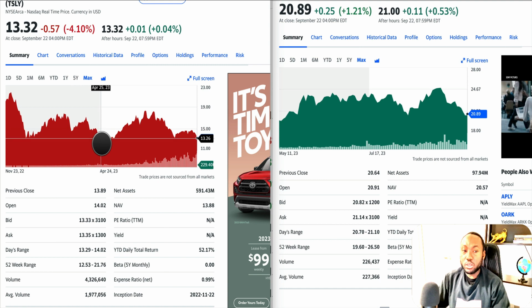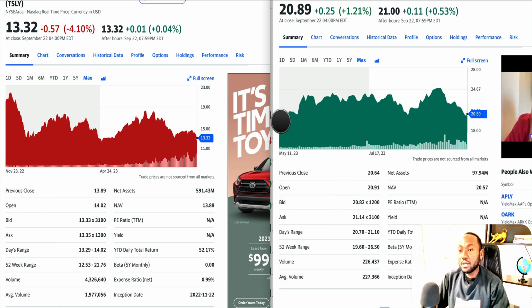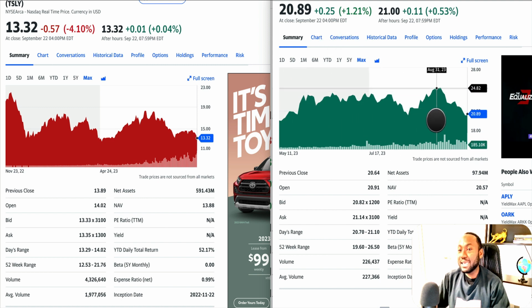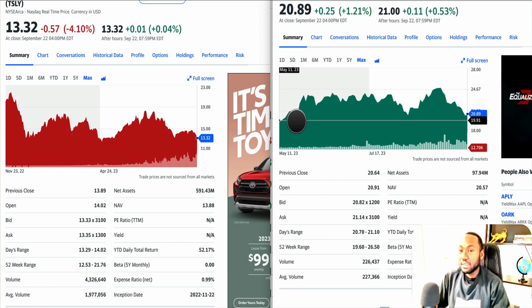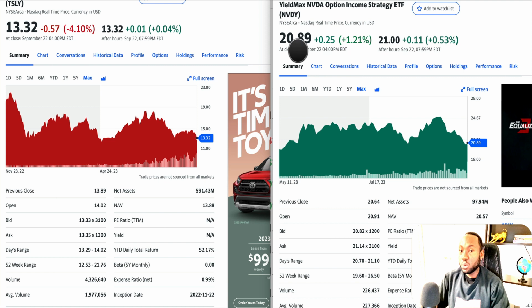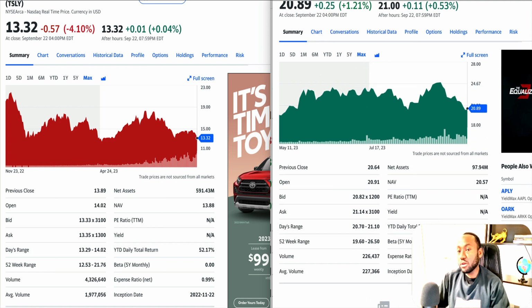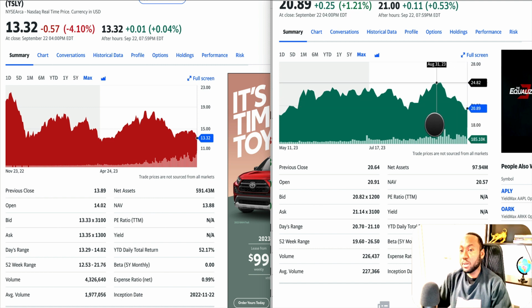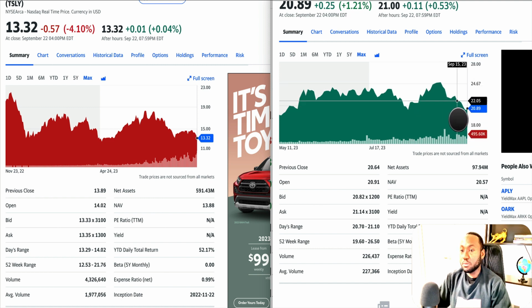That's how it works. If we look at the NVIDIA chart, it started at almost 19.91 and now is about 20. So you haven't lost any capital on this stock. It looks like a pretty good, healthy chart. You're at 19 and today the price is at 20. So you haven't lost anything and you've accumulated dividends. Within the 4 months, you still have the capital that you invested. So it's pretty good.